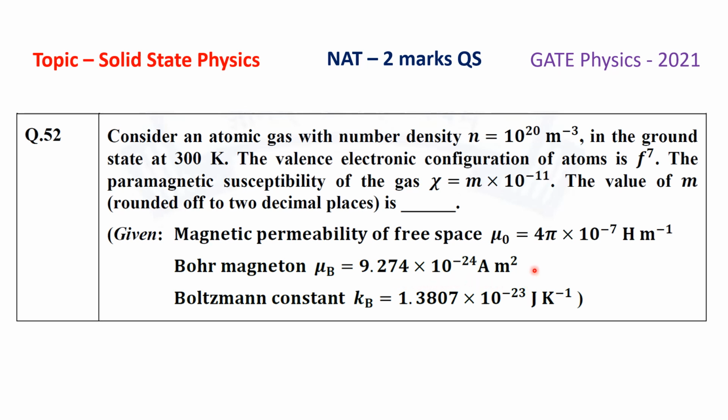So basically the Bohr magneton is the magnetic moment of the elementary charge, that is the electron, which occurs due to the spin or orbital angular momentum of that electron. And the Boltzmann constant kB equals 1.3807 times 10 to the power minus 23 joule per Kelvin. So we have to use this information to solve this question. So let us see how to solve this problem.